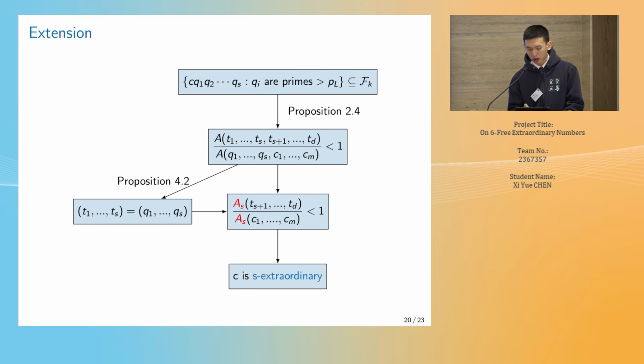Beginning with the condition in the question, I observe that there is a factorization T with the quotient less than 1, just like Proposition 2.4 shows. Then by Proposition 4.2, which has its proof in my paper, I get T1 to Ts are equal to Q1 to Qs, respectively. Then the first S terms of the numerator and denominator of the quotient are the same, which can be cancelled out. It inspired me to generalize the definition of the function AT and the extraordinary numbers.